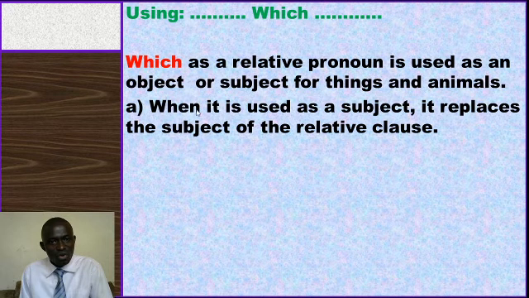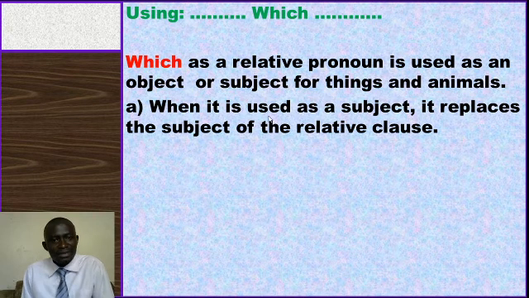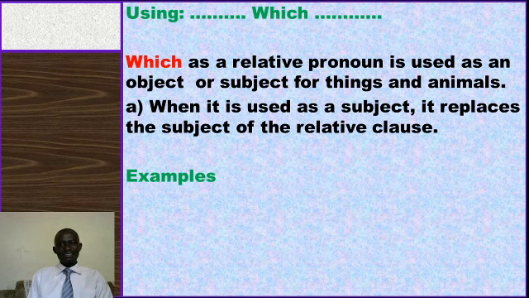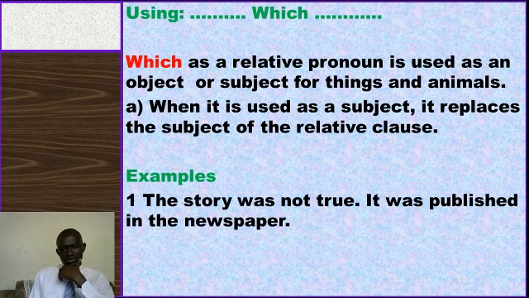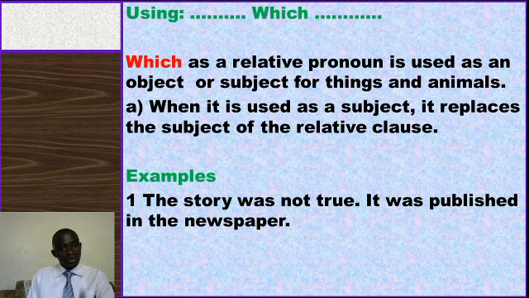So we can read it as, when "which" is used as a subject, that "which" replaces the subject of the relative clause. Let's learn this with the help of an example. We have examples here for you. "The story was not true. It was published in the newspaper." So what are we talking about? We're talking about the story. Then you connect to the relative pronoun.